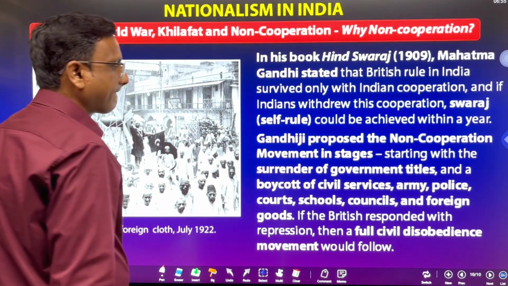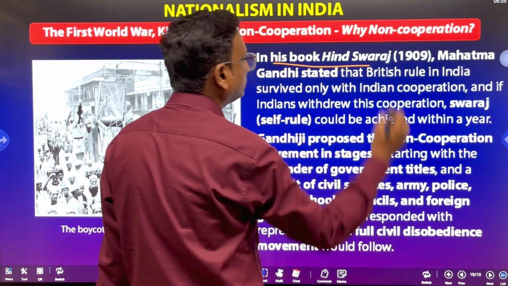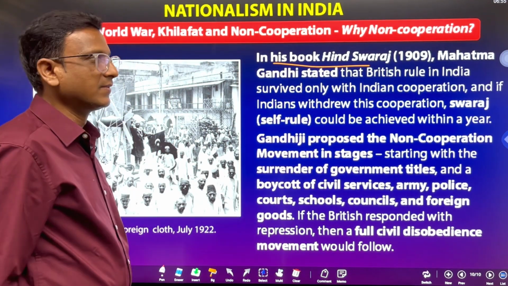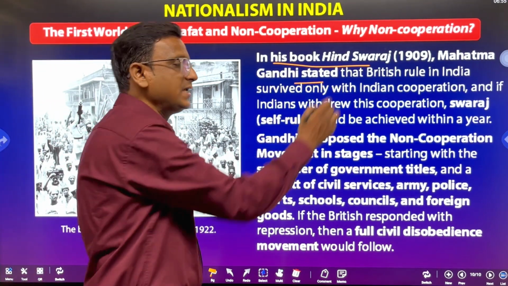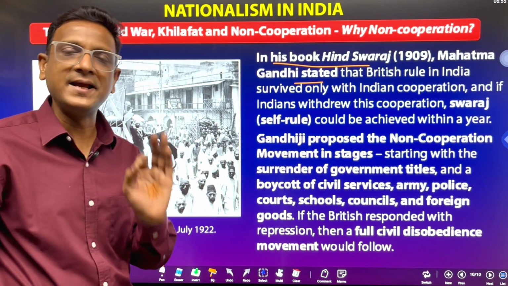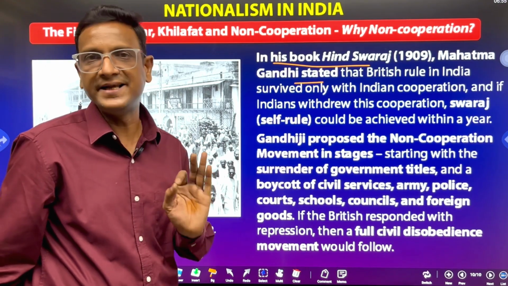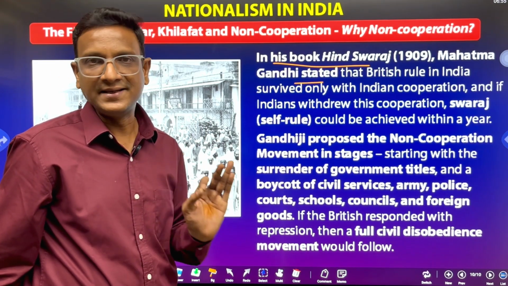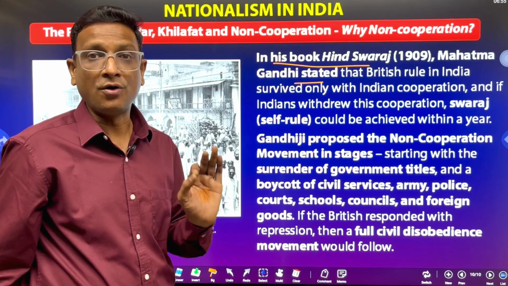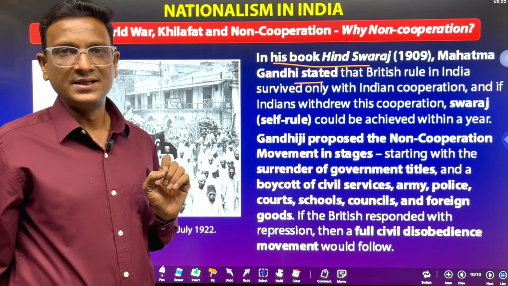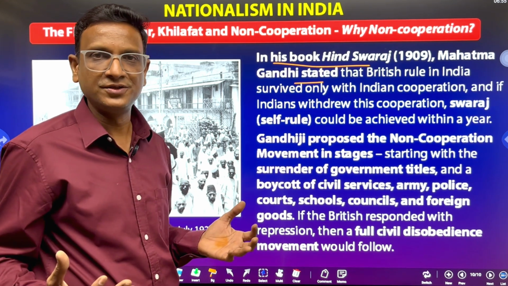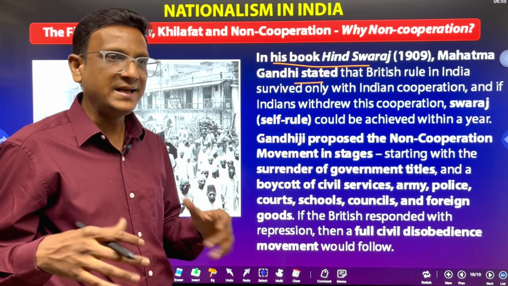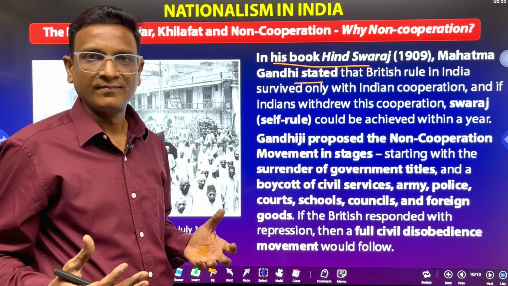In his book Hind Swaraj, which he wrote in 1909, Gandhiji stated that he observed one big reason why the Britishers were able to rule India: the cooperation of Indians. Many Indians are fighting against the British for freedom, but many Indians are cooperating.